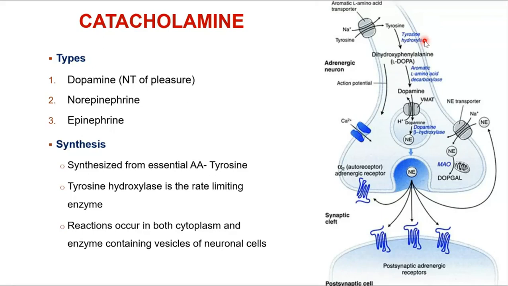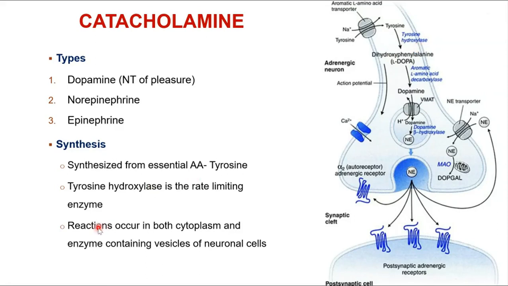The thing you have to remember in the whole cycle is this enzyme: tyrosine hydroxylase is a rate limiting enzyme. This is a step where you may accelerate this process or slow it down. It is dependent on the activity of tyrosine hydroxylase, so this enzyme is termed a rate limiting enzyme.